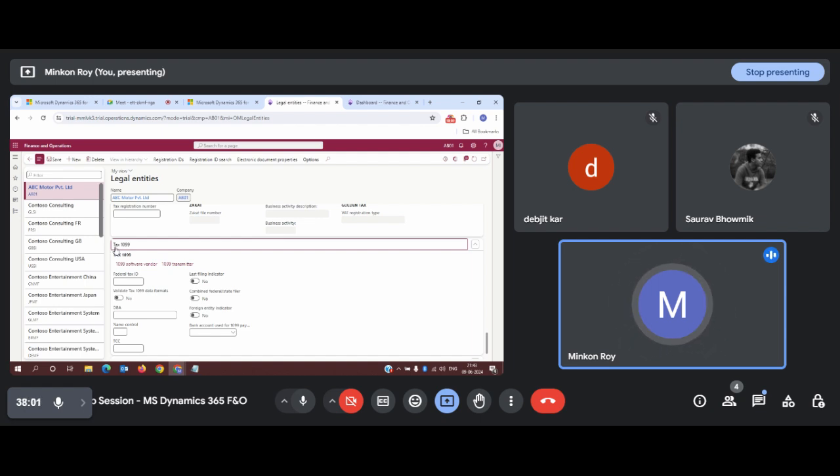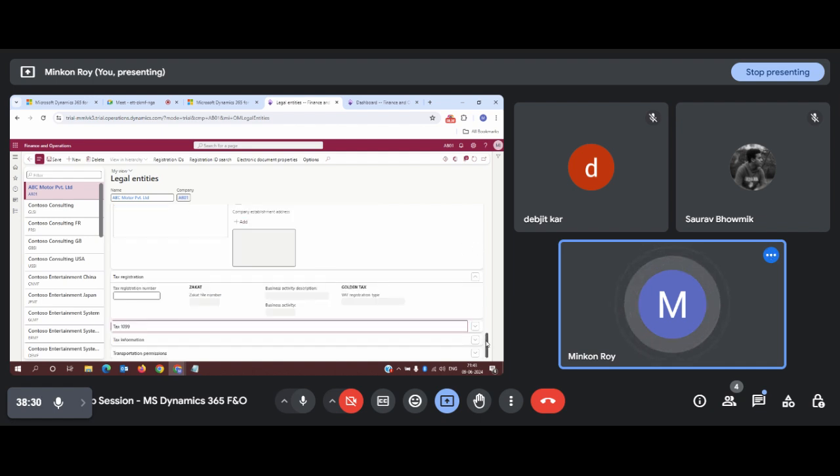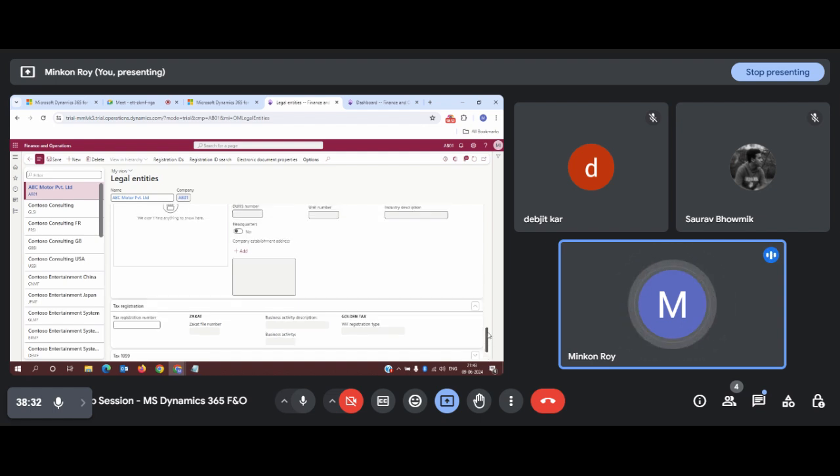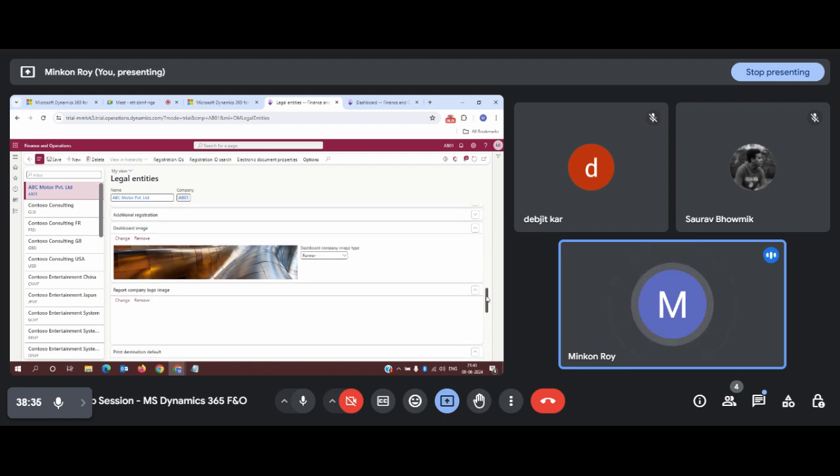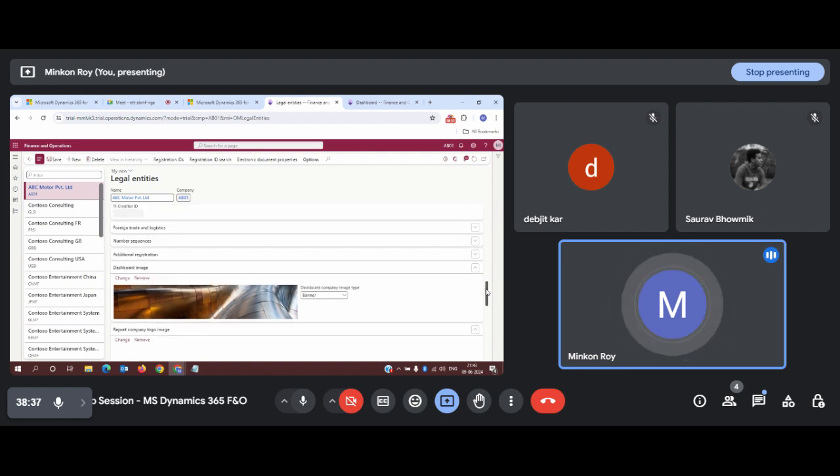There are some provisions where you have certain parameters, like if your earning exceeds a certain portion, you need to pay some additional tax in the name of 1099, and you have to provide a 1099 ID, that is the federal tax ID, and you need to enable this menu list, so that 1099 tax gets activated in the system, and it should calculate the 1099 tax separately. So these are the setups that need to be mandatorily done while registering your legal entity.